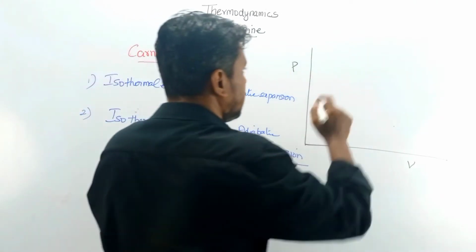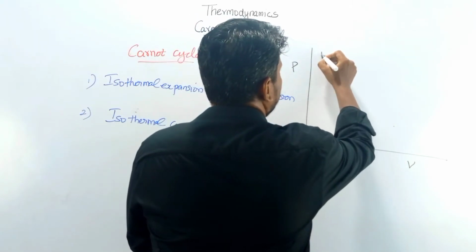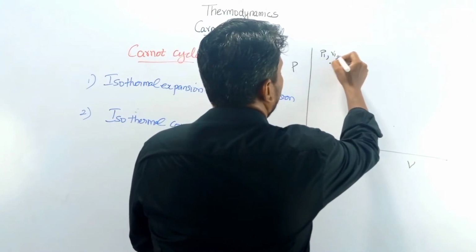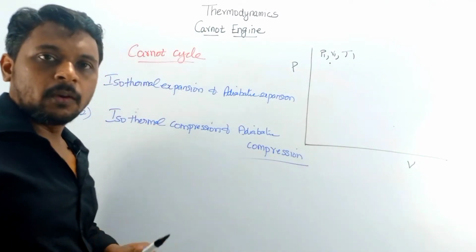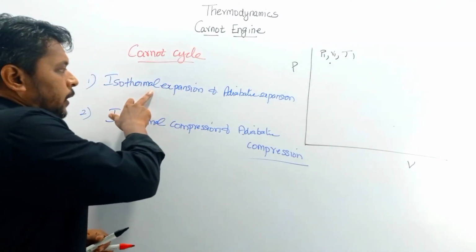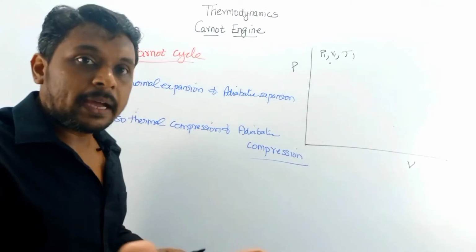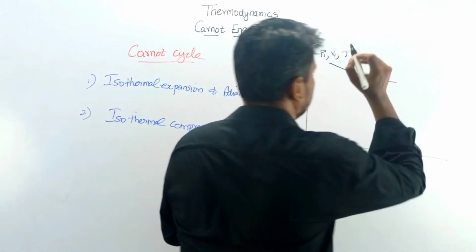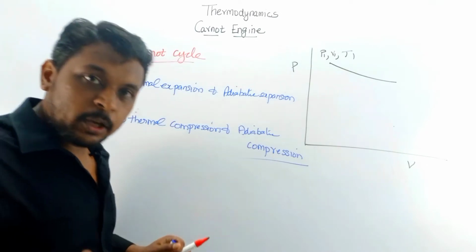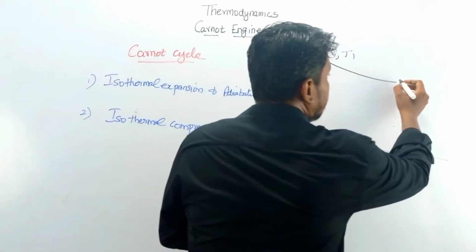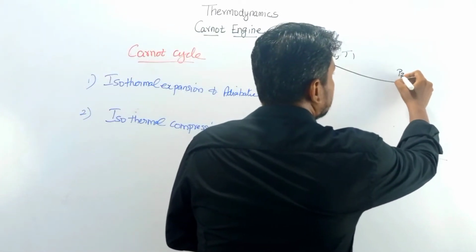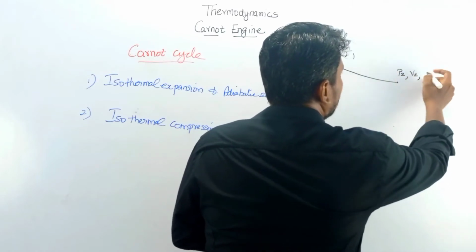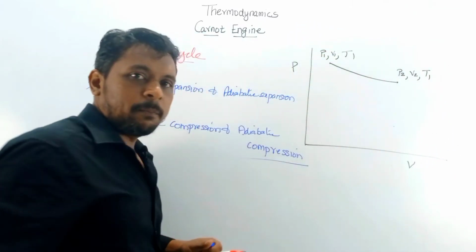Initially it is at point P1, V1 and T1. Now it follows isothermal expansion. When it is expanded, the pressure reduces and the volume increases, but the temperature remains constant. So it moves to P2, V2, but T1 remains the same.